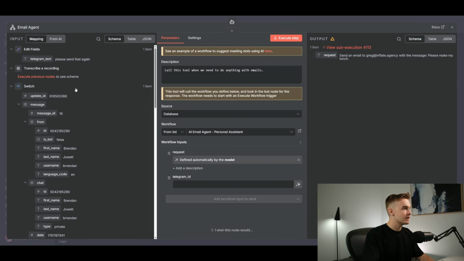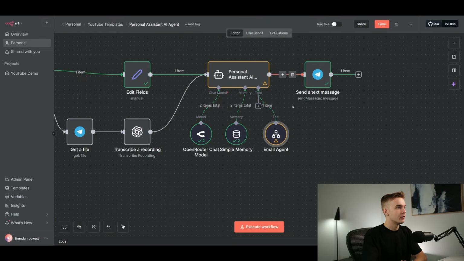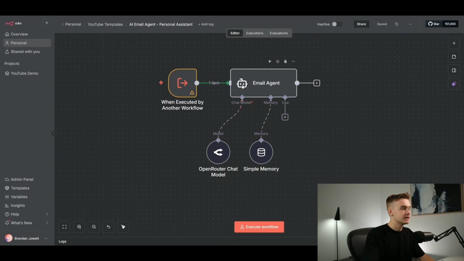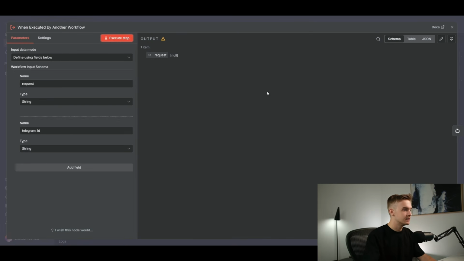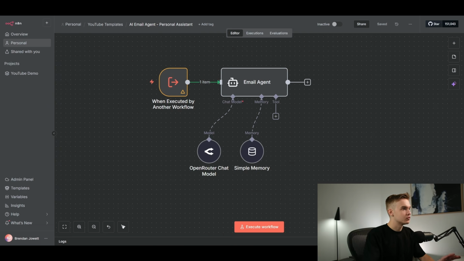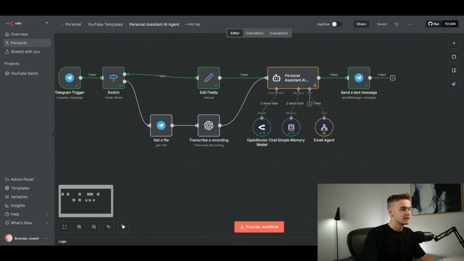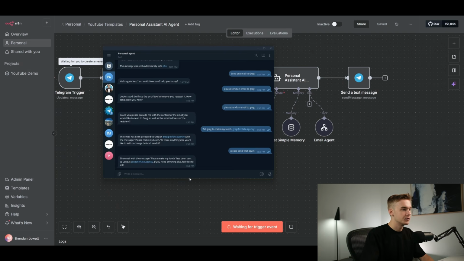We'll click on mapping, and then we'll scroll down to where we can get the from ID. So cool, we'll drag and drop that in there. And now we can essentially be sending that off to our other agent. And so once that populates here, our email agent should have context of that. We'll have to run it once again to get that value through, but we can use this as our memory. So I'll quickly just run this and see if we can get that to work. So I'm going to hit save, and then I am going to run this once again. I'm going to send it a message, execute workflow.